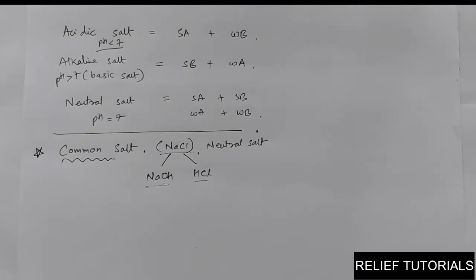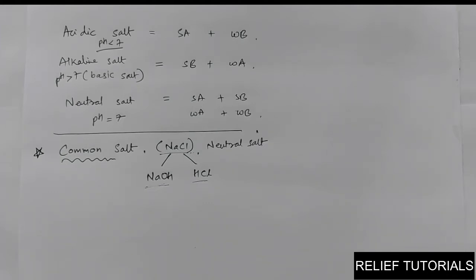Now we know the source of this common salt. It can be obtained from ocean water. It also can be obtained from mined rock salt, from coal mines also. And it's a very important raw material for the production of many materials which are used in our daily life.